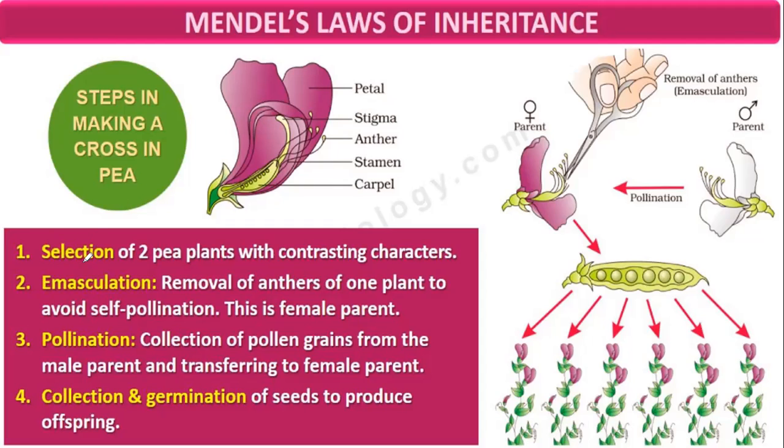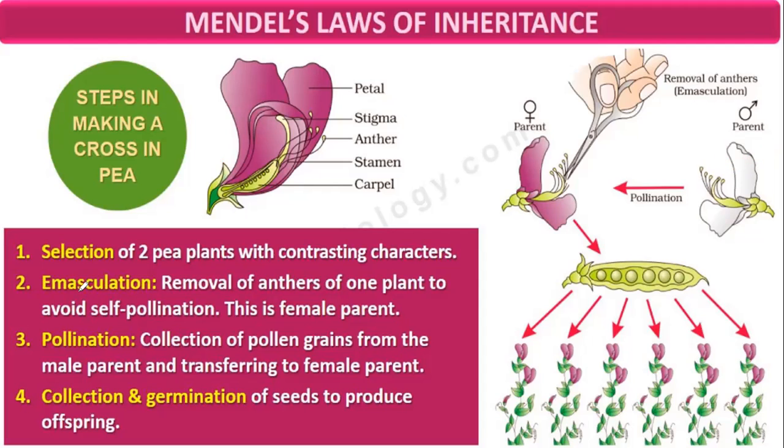So first of all, selection of two pea plants with contrasting characters. Mendel selected two plants with contrasting characters. So one plant was having violet flowers, this one, and another was having white flowers.